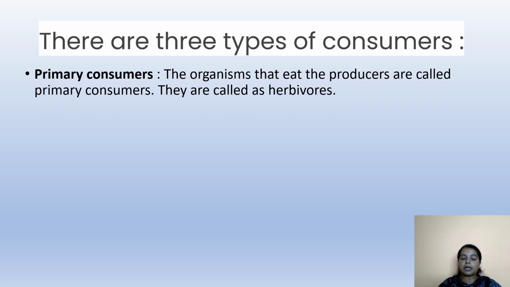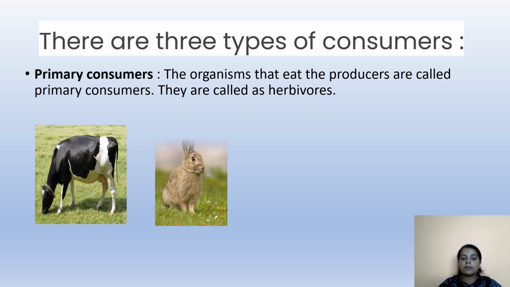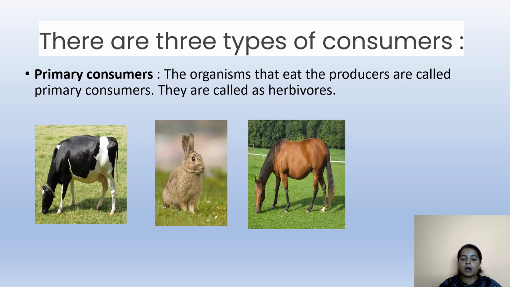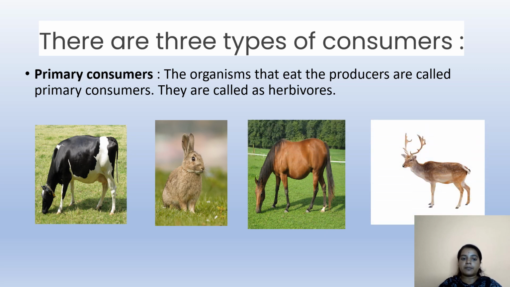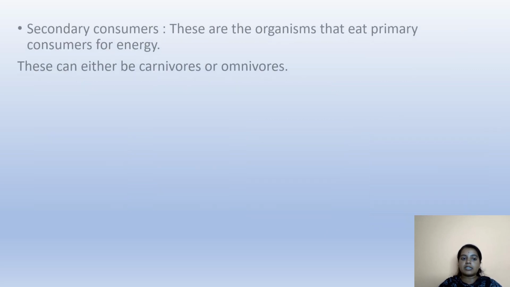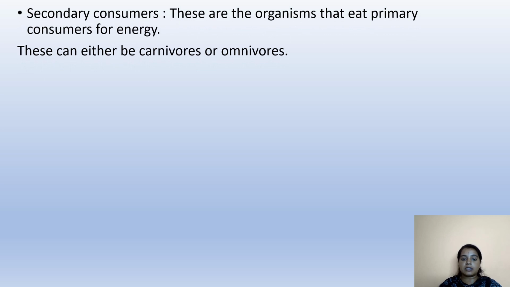First one is the primary consumer. The organisms that eat the producers are called primary consumers. They are called as herbivores. Examples for primary consumers are cow, rabbit, horse, and deer. The next one is secondary consumers.